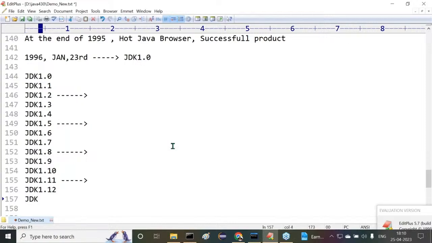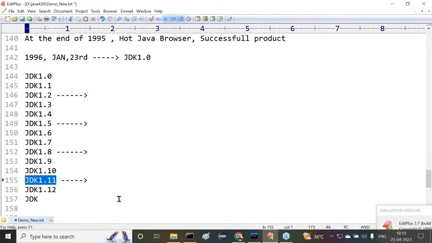One more point I'm telling. Before JDK 11, there was a gap from one version to another, nearly 2 or 3 years. And for releasing the 1.8 version, they might have taken nearly 6 or 7 years. That much time they took, but once they released a version, a huge number of updates and more features were included. But from Java 11 onwards, what Oracle is following is to release Java every 6 months.